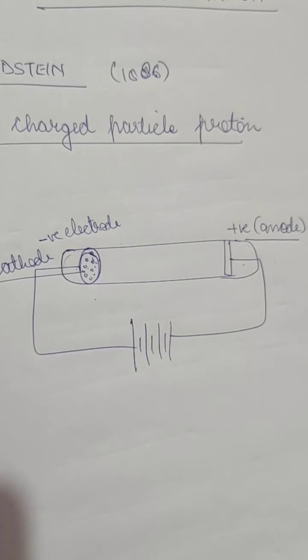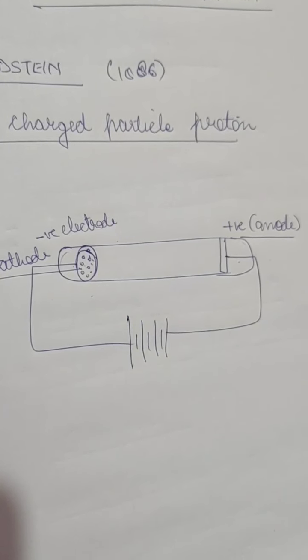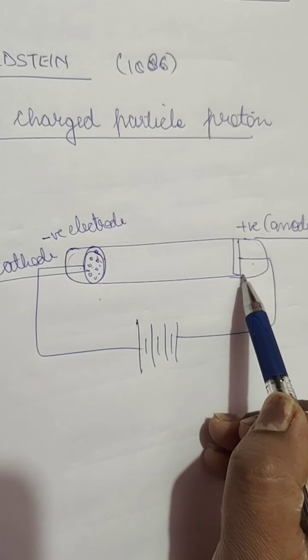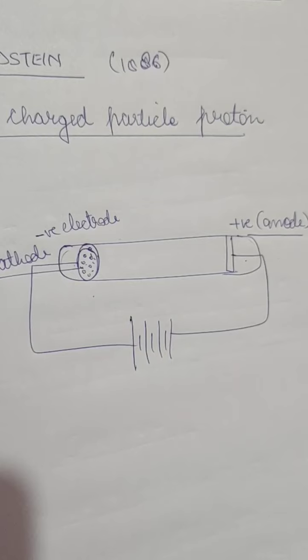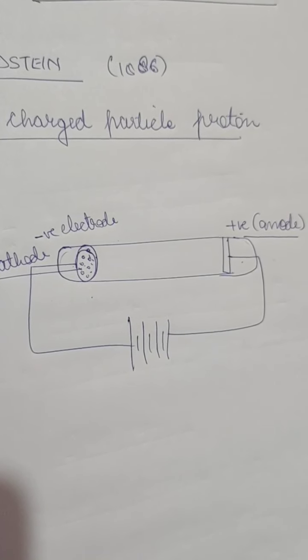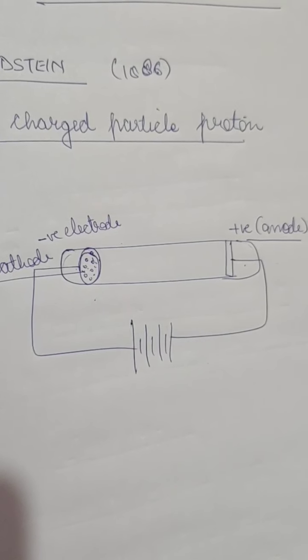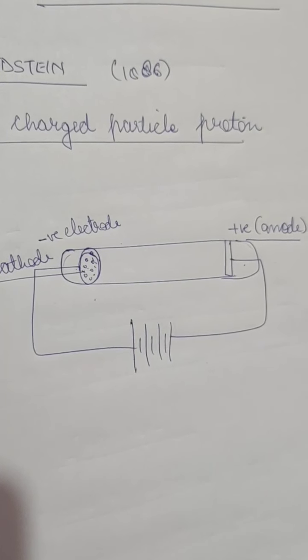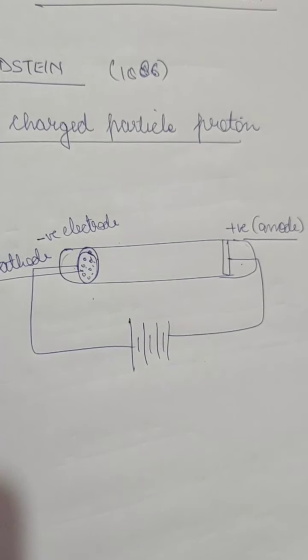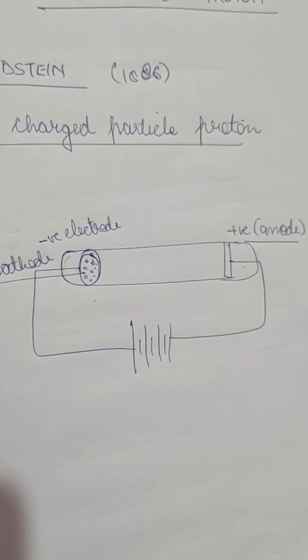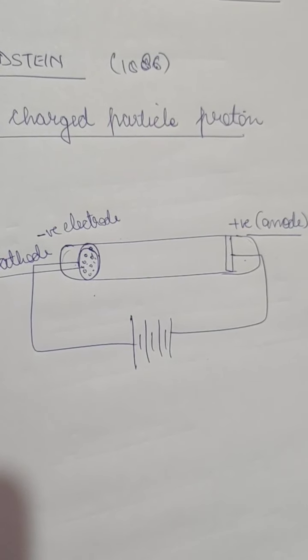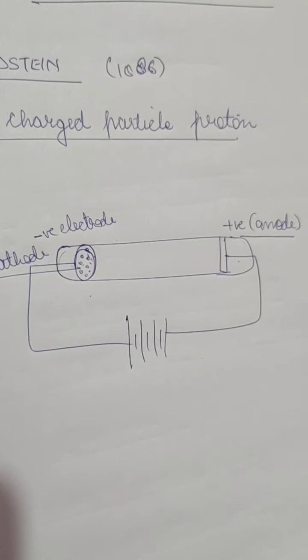The stream of particles is called the anode ray because they were coming from the anode, and the anode ray consists of positively charged particles. We know that the anode is a positive electrode. The mass and the charge of the anode ray particles depend on the nature of the gas taken in the discharge tube, because different gases give different types of anode rays. Here hydrogen gas was taken.